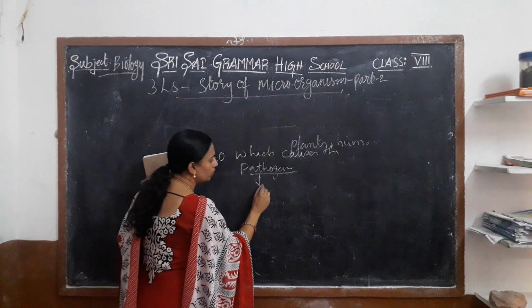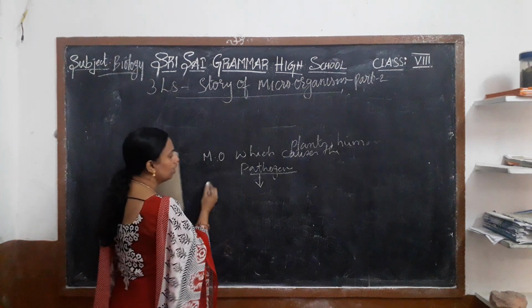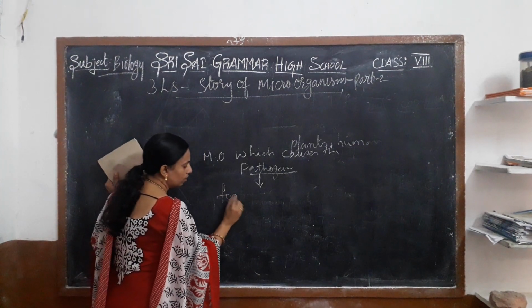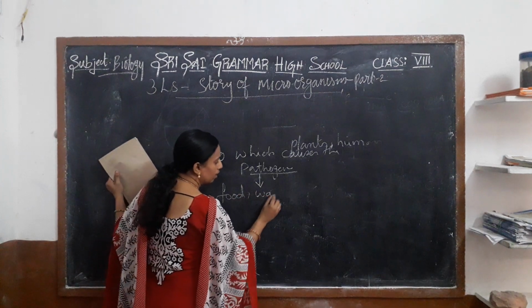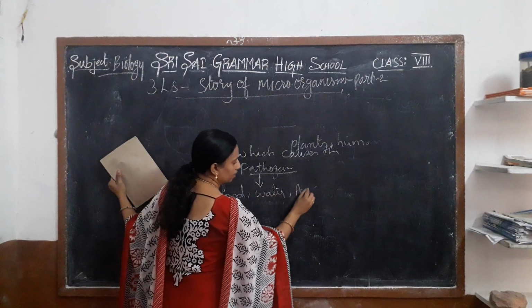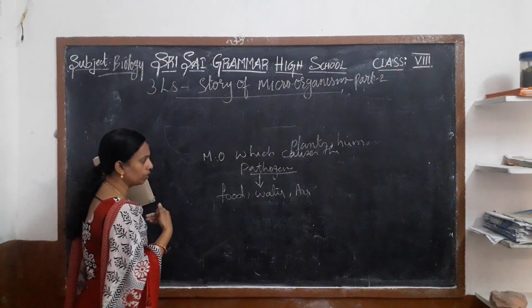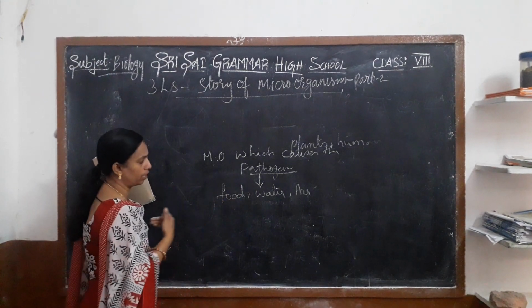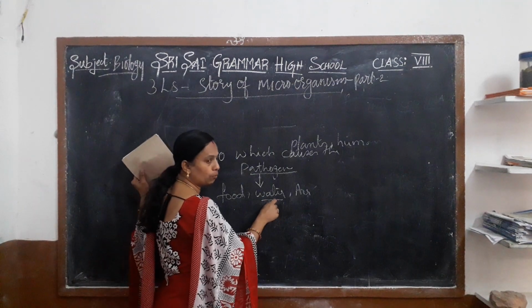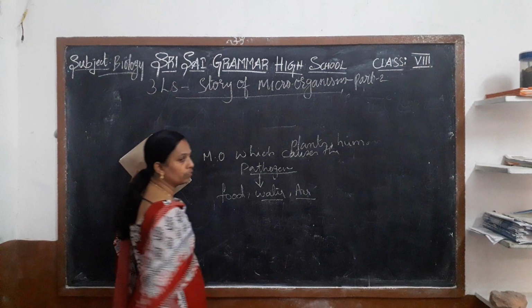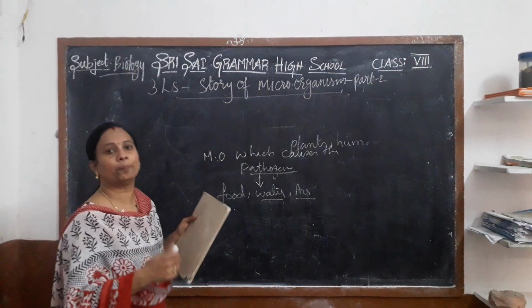How does a pathogen enter into our body? It enters into our body through food, water, and air. When you eat food, pathogens enter into our body. Through the water, when we drink water, the pathogen enters. Through the air also it enters into our body.